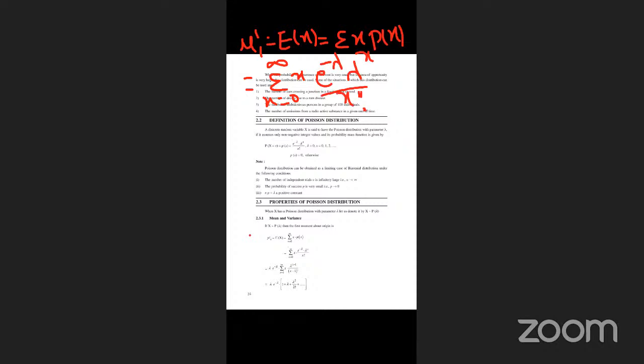Next, to find the central and non-central moments, it is a similar process. I will explain only one moment. First of all, find the non-central moments. The first non-central moment, mu1 dash, is equal to the expectation of x, which is the sum over x from 0 to infinity of x into p of x, where the probability mass function is e power minus lambda, lambda power x by x factorial.